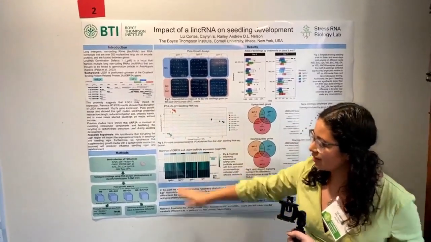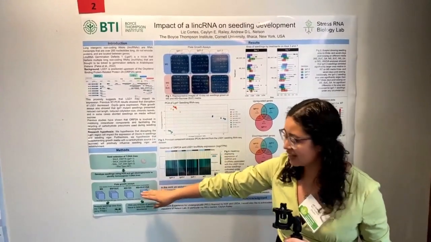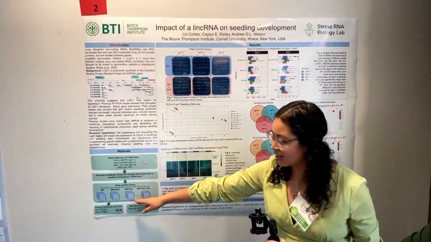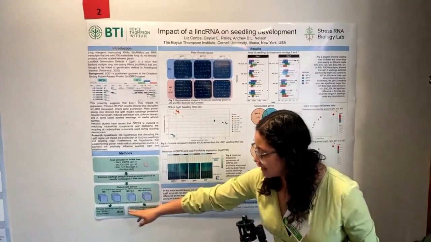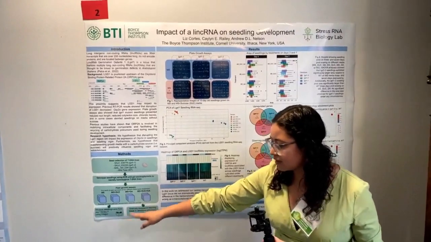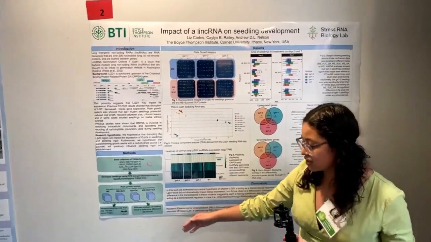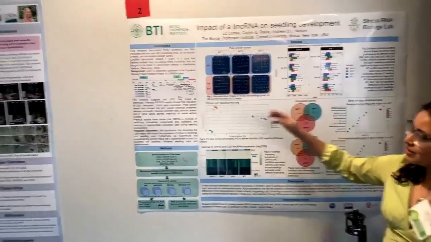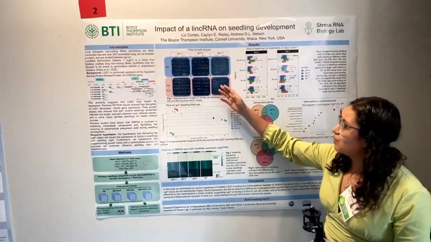To test this, we collected mutant lines, and we sowed them in different treatment media, MS and MS plus sucrose, to check sucrose as our carbohydrate source. We measured seedling area from day 1 and day 7, and we did RNA-seq analysis on seedling tissue to determine differential abundance. Our results in MS and MS plus sucrose didn't show any difference of growth,